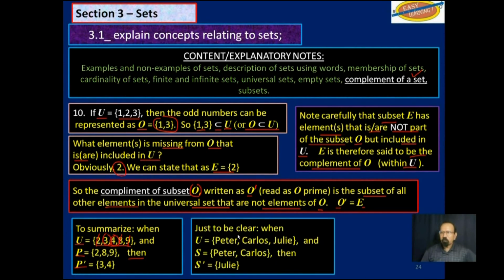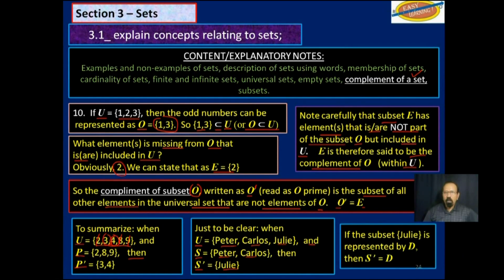Just to be clear, when the universal set is Peter, Carlos, and Julie, and S is Peter and Carlos, then S complement, or S prime, is Julie. If the subset Julie is represented by D, then S prime is D.